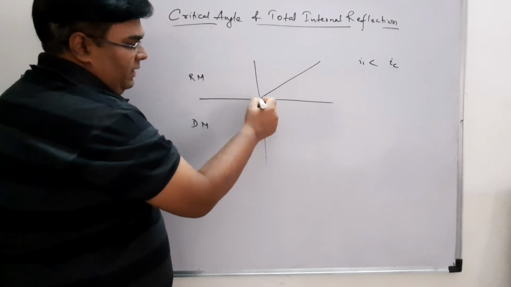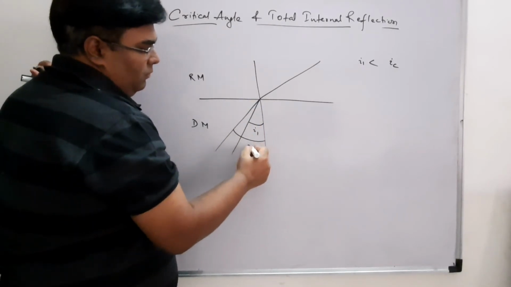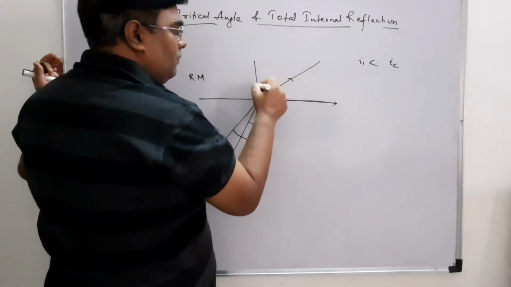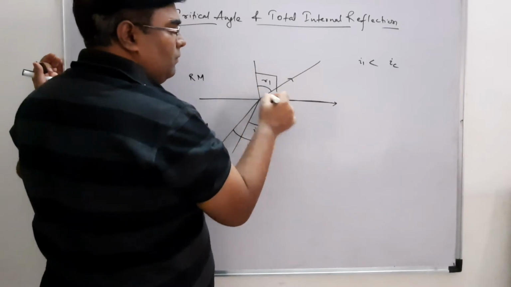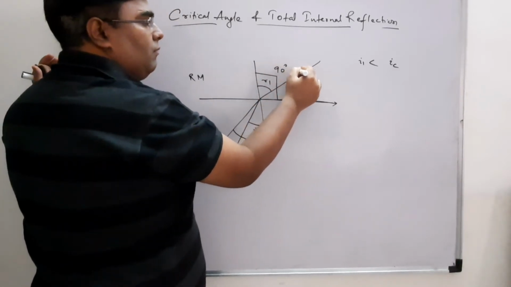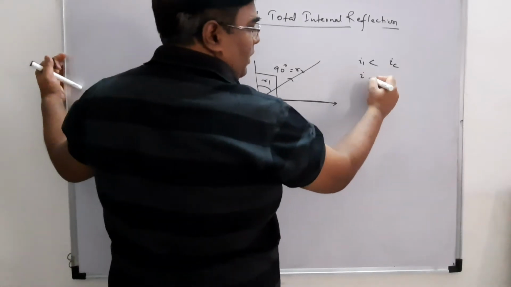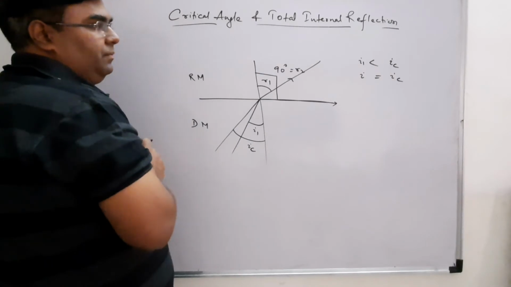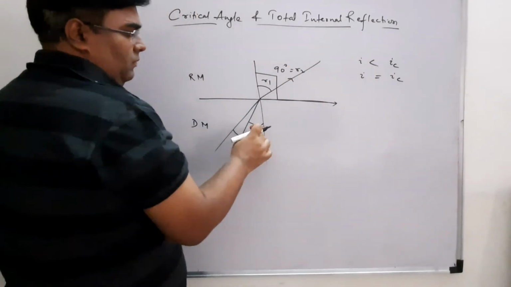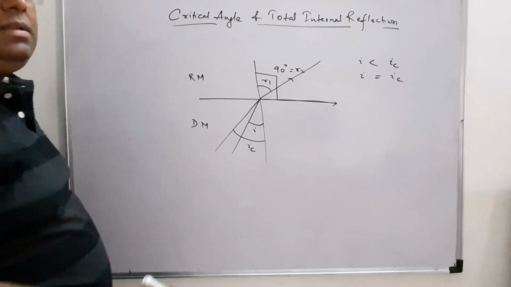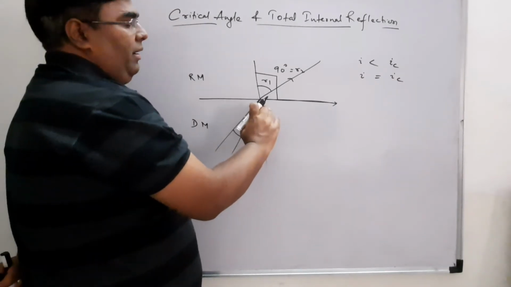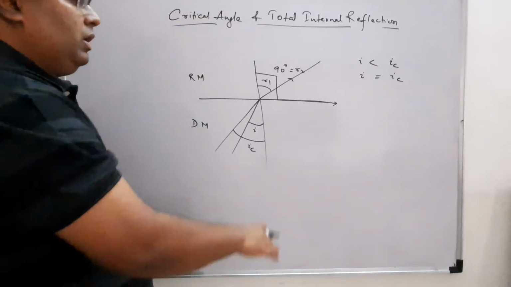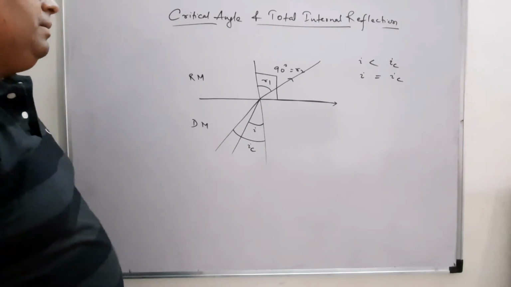Second case, when I is equal to IC. What will happen? Simple. My refracted ray will travel along the surface of the medium, and a very small part, the majority, will be getting reflected back.